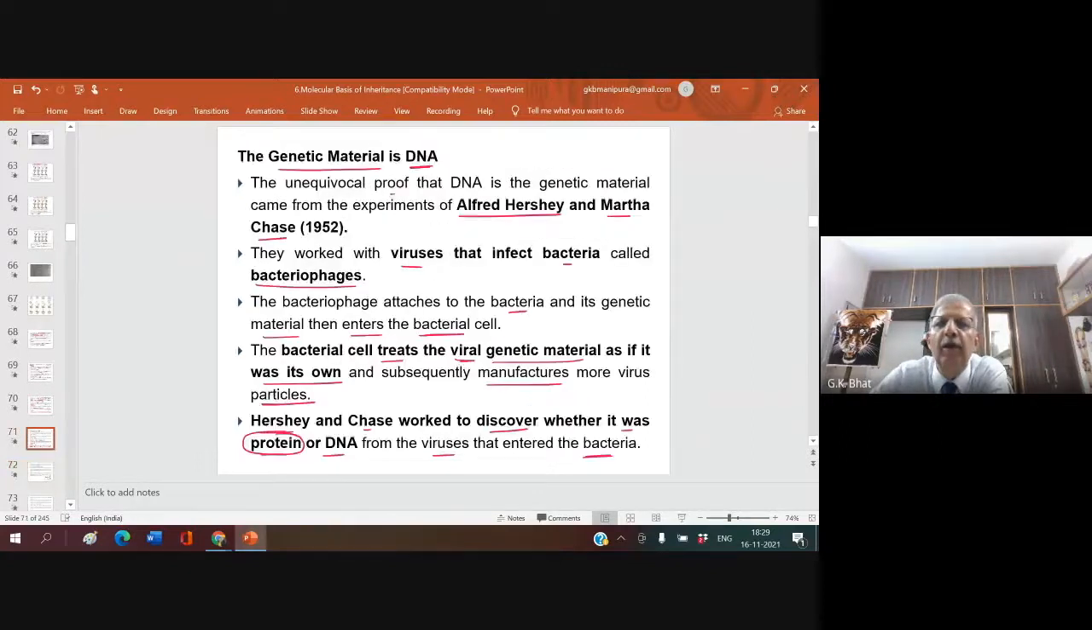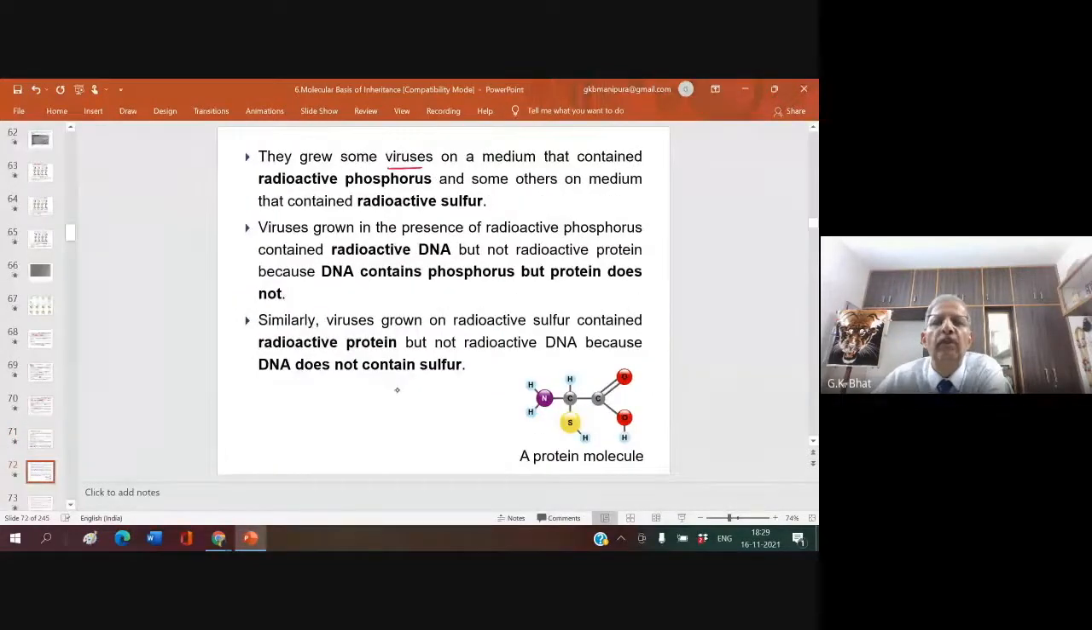You must remember this work of Alfred Hershey and Martha Chase. They grew some viruses on a medium that contained radioactive phosphorus, and some other viruses on a medium that contained radioactive sulfur. So they made two cultures: in one culture, viruses were grown in a medium containing radioactive phosphorus, and in the other, in a medium containing radioactive sulfur.